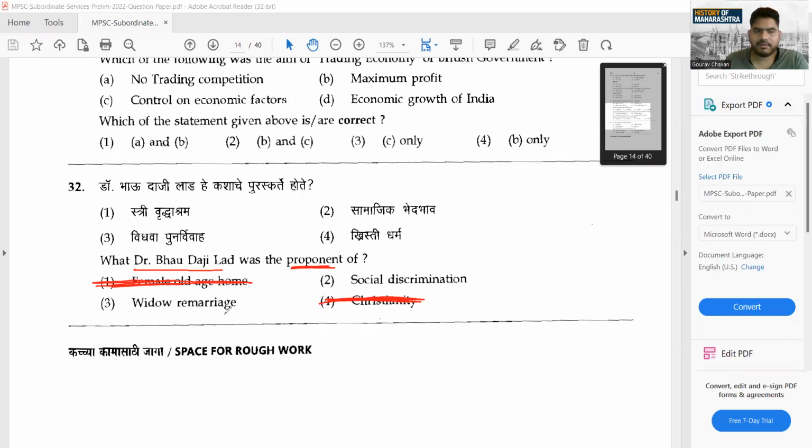The main point on which he was stuck, if you read in a bit more detail, the answer will be this. And even with superficial reading, you can cut these two options easily. So again the thing rests on 50-50. Widow remarriage, if you read in detail you will get the answer. So the 32nd question, the answer was supposed to be widow remarriage. I hope it's very easy.